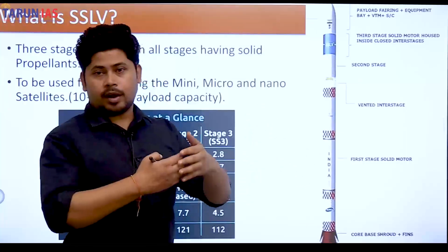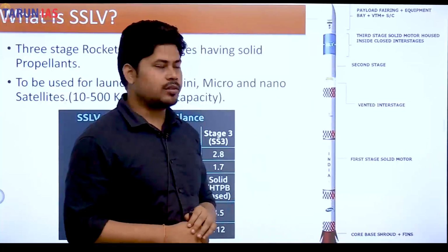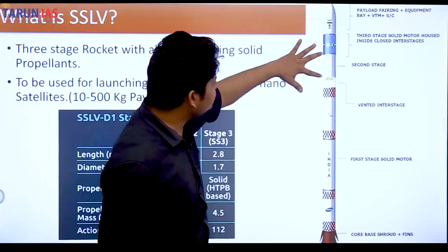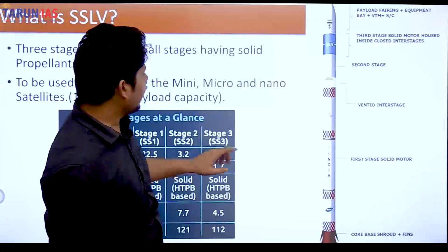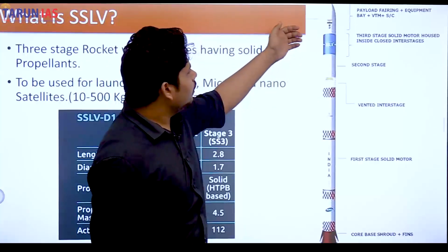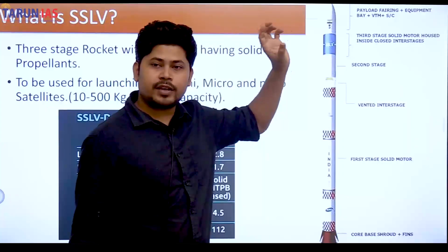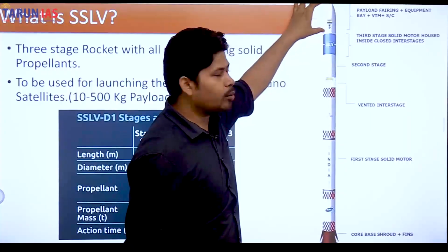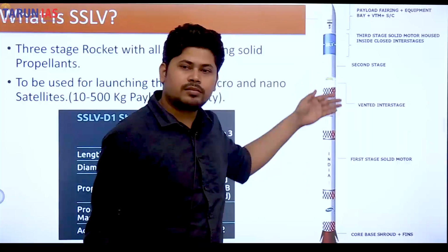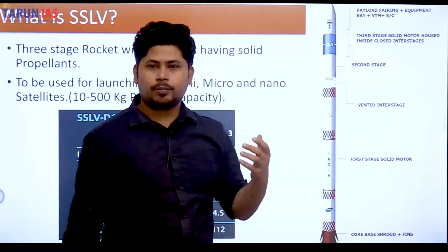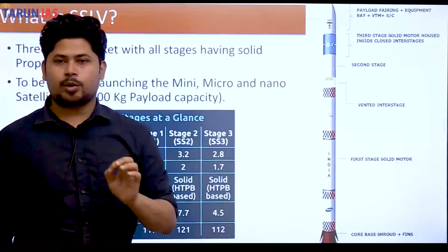And after the gravitational pull, where it cannot return back to the Earth, then comes this second stage, and then comes this third stage, and this is the payload. The payload means the satellites that we are sending are placed into this small module, right? These are only rockets. These portions are majorly filled with rocket propellant. So SSLV is a 3-stage rocket with solid propellant.